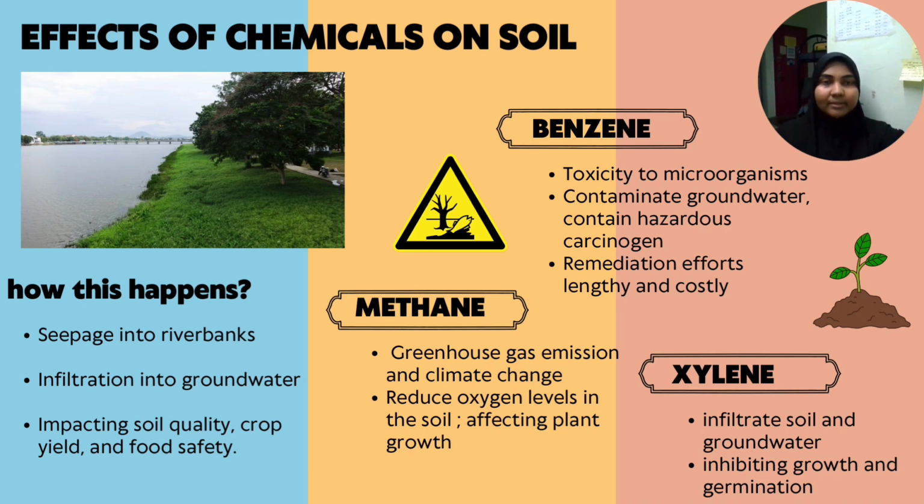Apart from that, the chemicals also seep deeper into the ground and pollute groundwater. Groundwater is actually an underground source that goes to wells and springs. So this causes the pollutants to be far away from the initial point of contamination. As the chemicals were absorbed into the soil, it can bring a huge impact on soil quality, crop yield, and also food safety. So, what are these chemicals and dangers that can significantly impact the soil health?